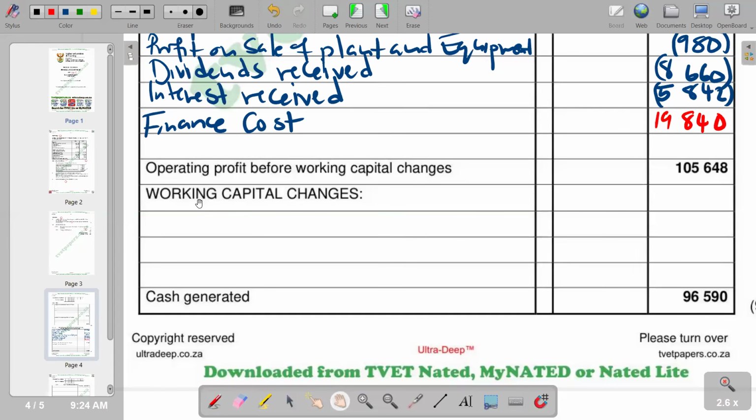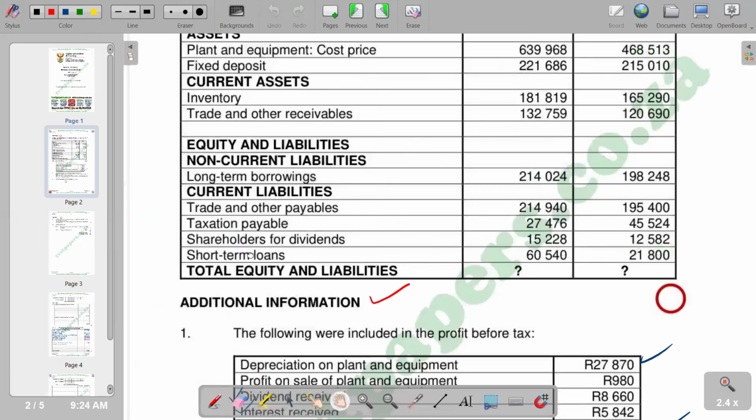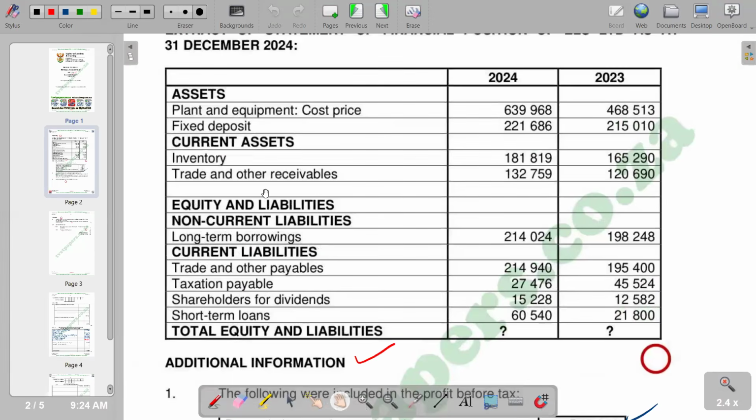So from there, we move on to working capital changes. Remember, working capital changes includes the current assets and the current liabilities. The components of the current assets and the current liabilities, their changes, we are going to indicate them under working capital changes. So we go to our question to see what components we have. Of course, we do have inventory. When current assets increase, it's going to be a negative in the calculation of cash generated from operations.